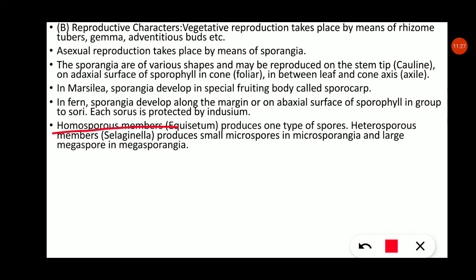Likewise, megaspores form in the megasporangia, and megasporangia are present on the megasporophyll. Okay, this concept you should know. Equisetum forms only one type of spore, but a heterosporous member, that is Selaginella, forms microspores in microsporangia and megaspores in megasporangia.